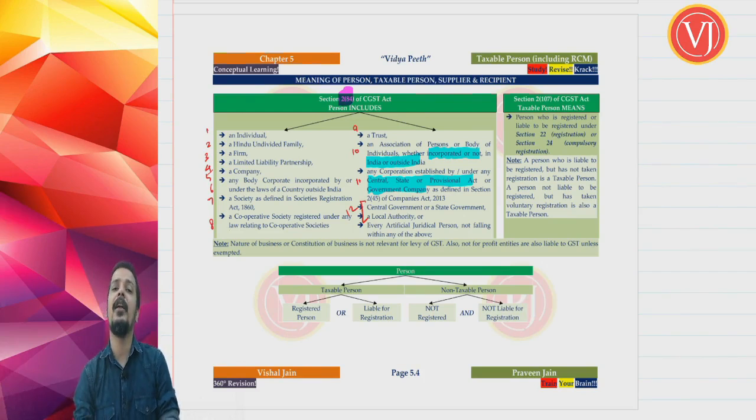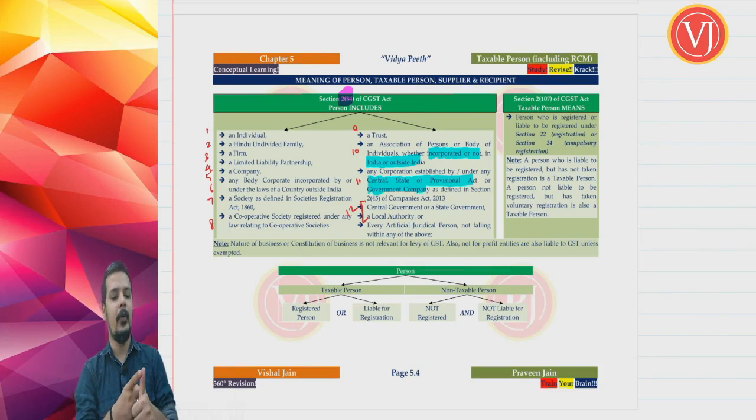And even if you recollect, the definition of the term business had a last point. Out of the 9 points, the last point was all about government. Even when government is doing any work, even if it is acting as a public authority, which means it is doing a statutory function which only government can do, even that is included in the definition of business.